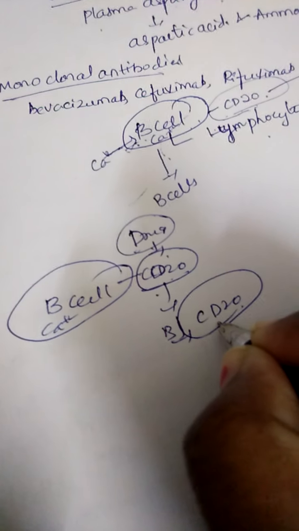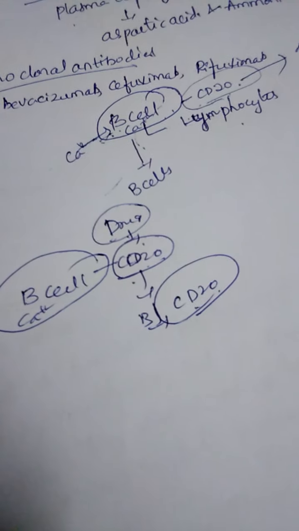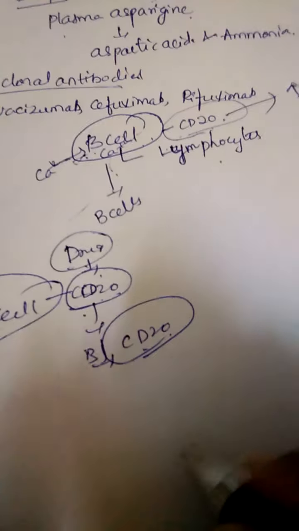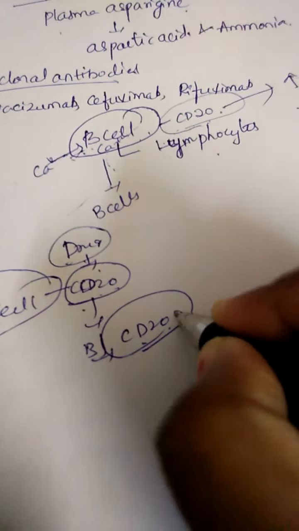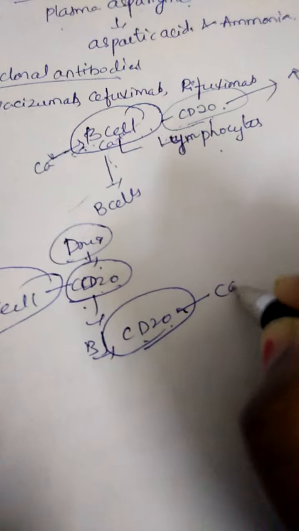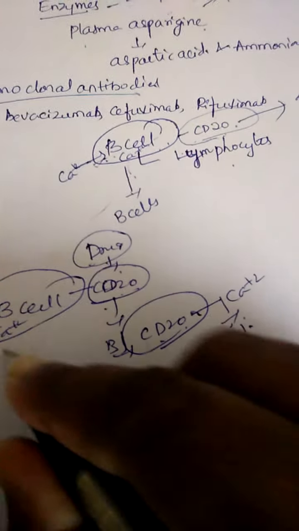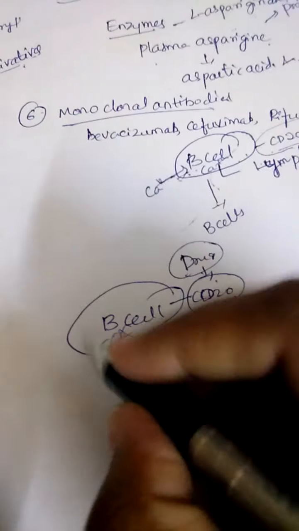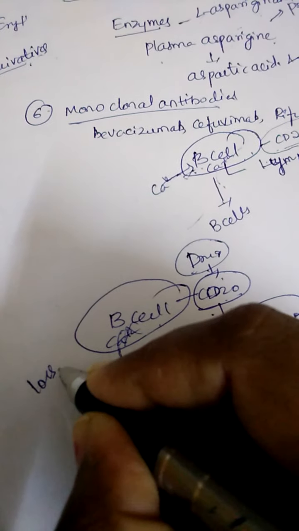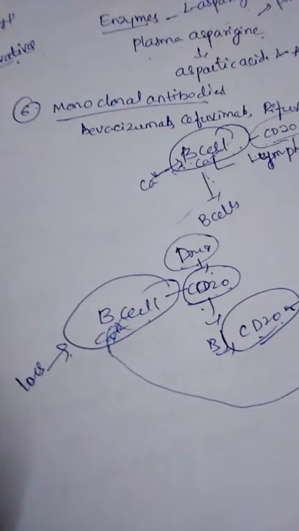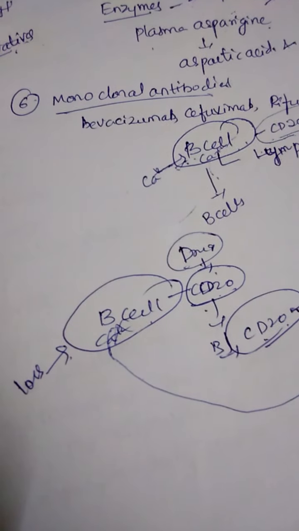Whenever there is inhibition of the actions of CD20, there is no entry of calcium ions. Calcium ions are decreased. Whenever there is a decrease in the calcium ions, that B cell loses its proliferation characteristics or mitotic divisions.